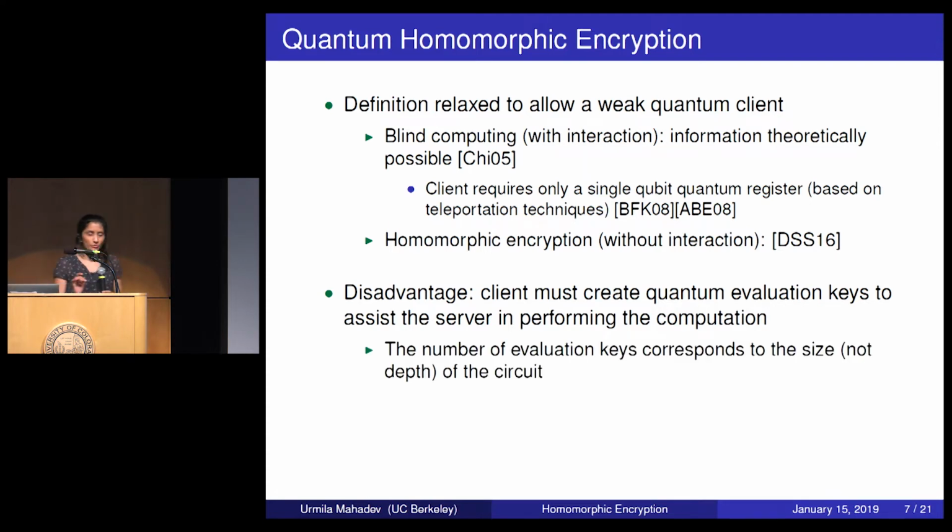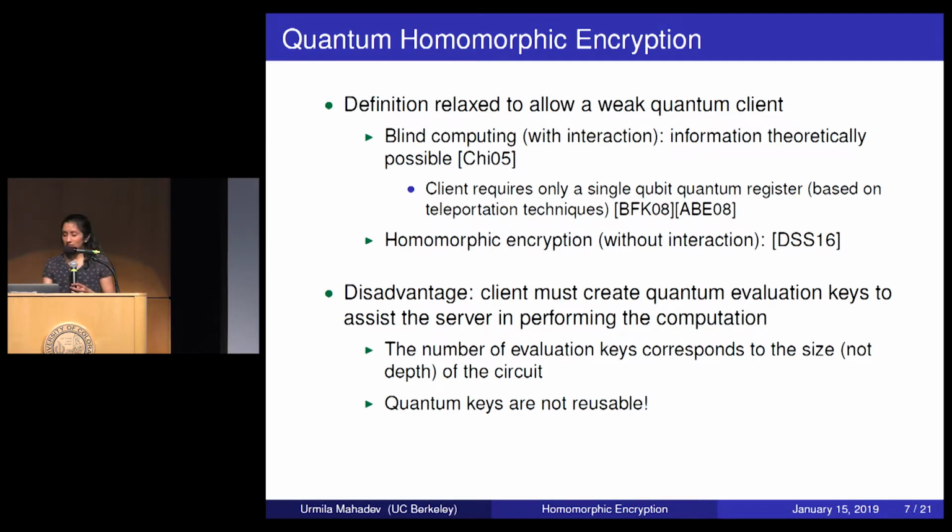And the 2 issues are, first, that the number of evaluation keys grows with the size of the circuit rather than the depth. And the second is that quantum keys are inherently not reusable. Because when the server uses them, he measures them, and now the next time he wants to run a circuit, the client has to generate fresh evaluation keys and send them over.